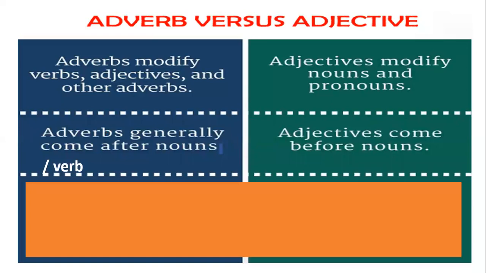Then next, adverbs generally come after a noun or verb? We will check this and try to prove it. Adjectives come before nouns. When we talk about adjectives, as they describe nouns, they come before the noun. And when we talk about adverbs, they generally come after a noun or verb.